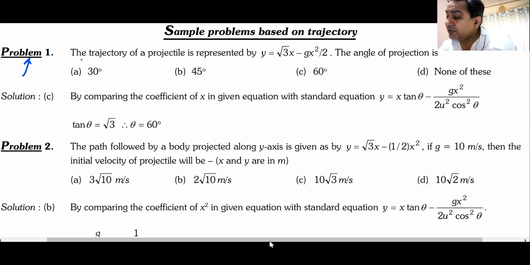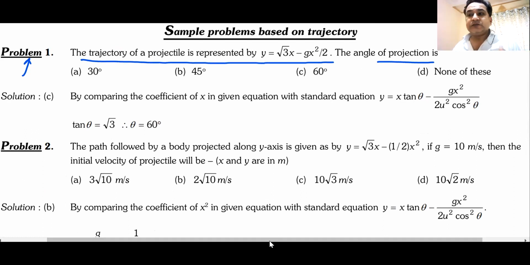Problem number 1. Can you do problem number 1? The trajectory of a particle is represented by this equation. What is the angle of projection in this question? Trajectory is given by this. What is the angle of projection? I hope you can all understand this.